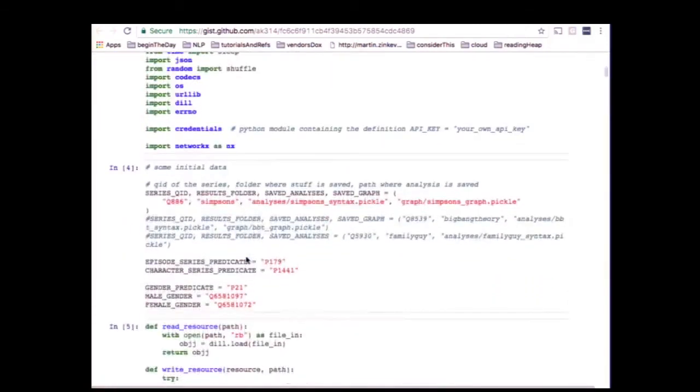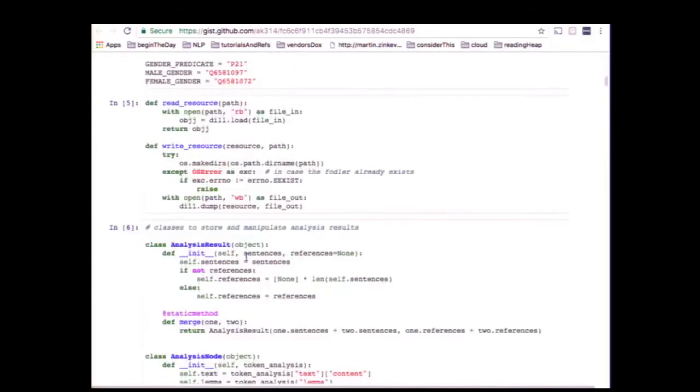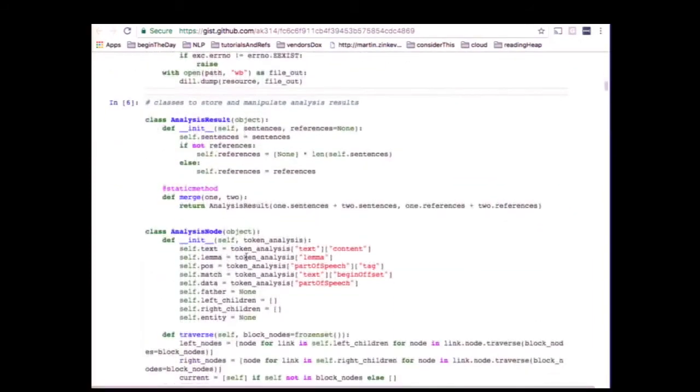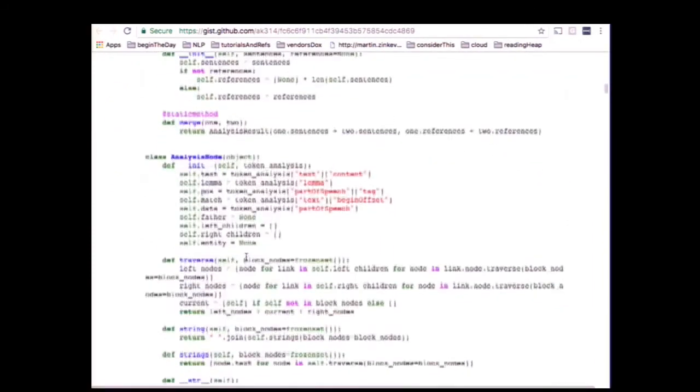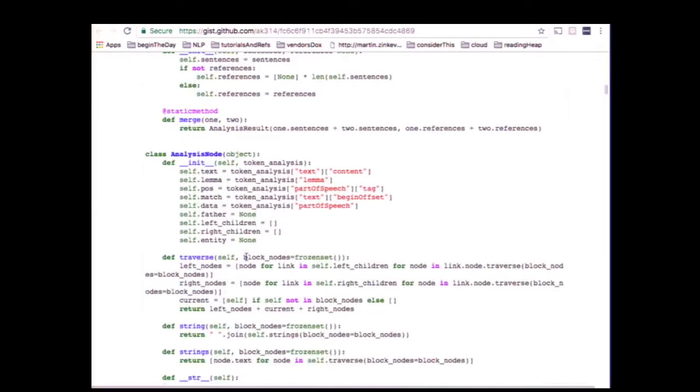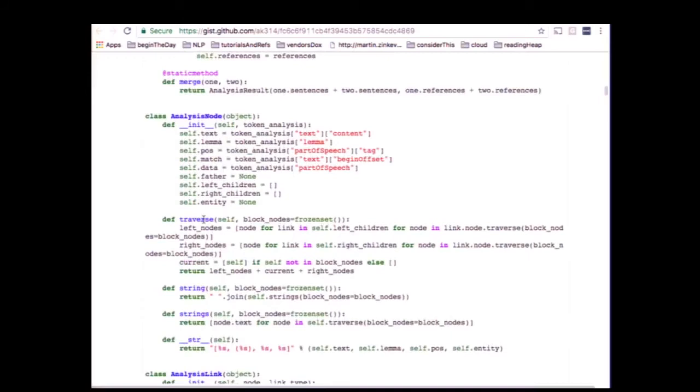So what we did here was create some classes for easily manipulating the syntax information that we obtained. Specifically, it's important to have a traversal method for the nodes of the syntax tree, because in all cases we want to parse all nodes and remove some of them, which are going to be the correct answer, and keep others.